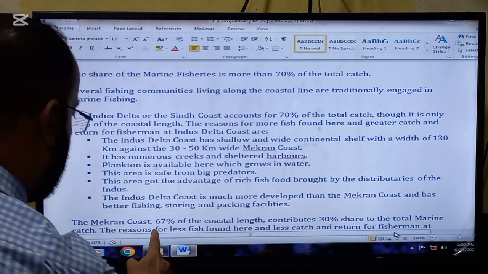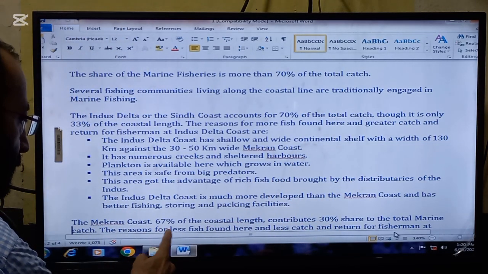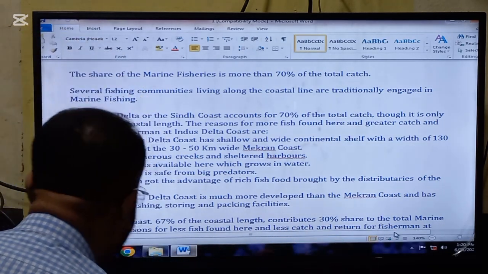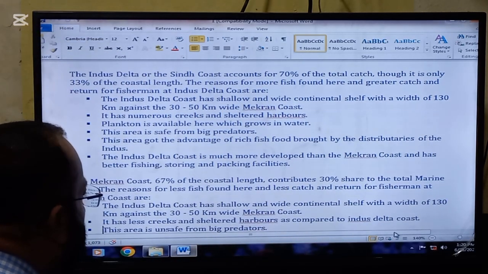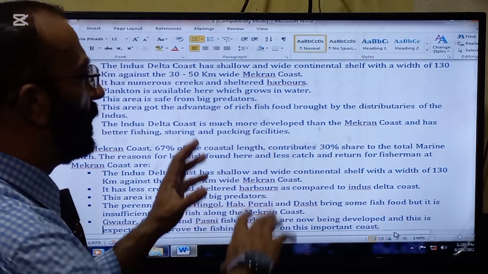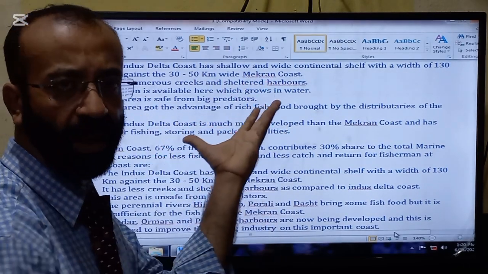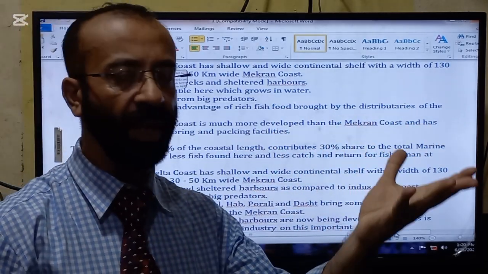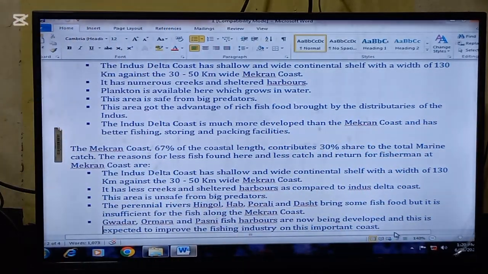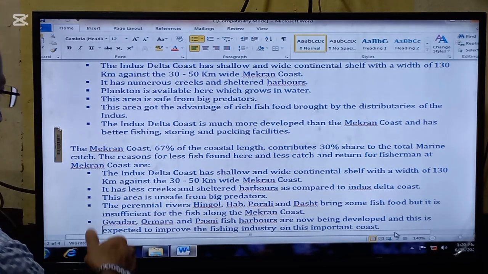The Makran coast, on the contrary, with 67% of the coastal length, contributes a 30% share to the total marine catch. The reasons for less fish found here are the reverse of the reasons available in the Indus Delta coast.